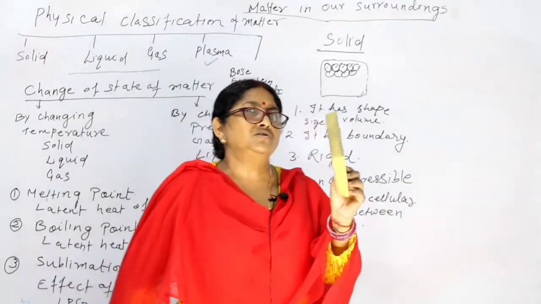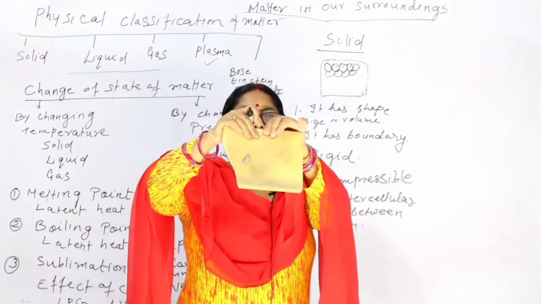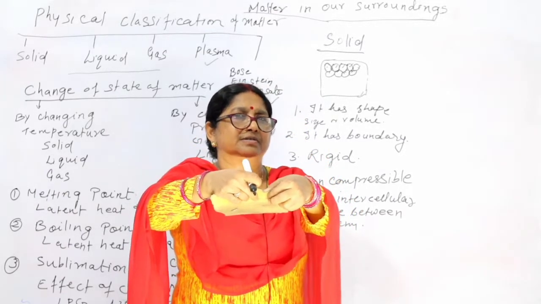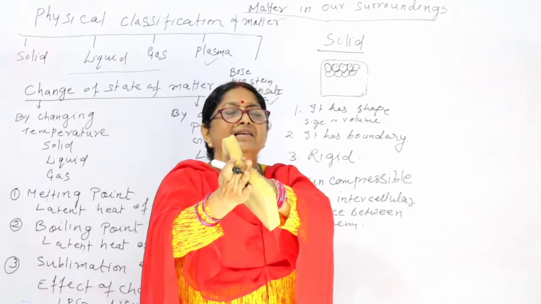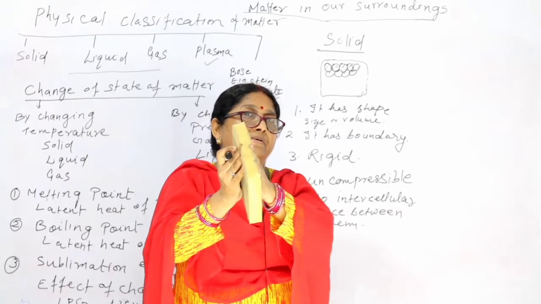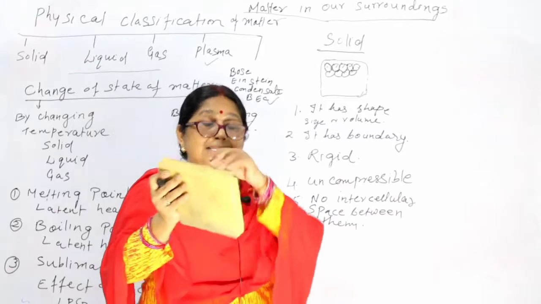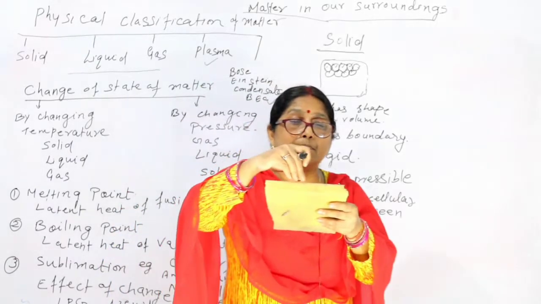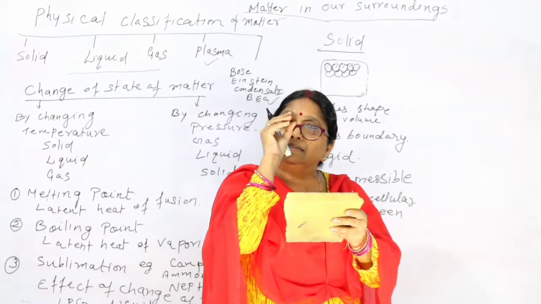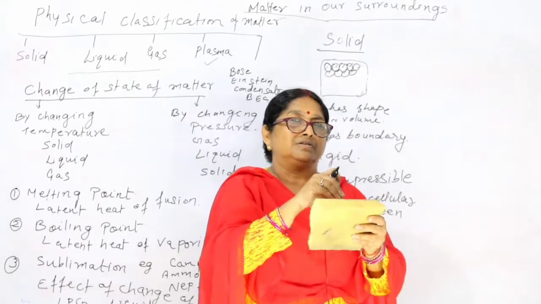Now see, another thing we can see. Can you see this sponge or foam? When we are pressing it, it is being pressed. You can compress this easily. It is changing its shape. But this is solid. It is exceptional, you can say. Why does this happen? Because there is a gap between the particles of the sponge.